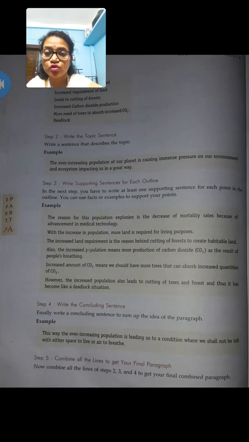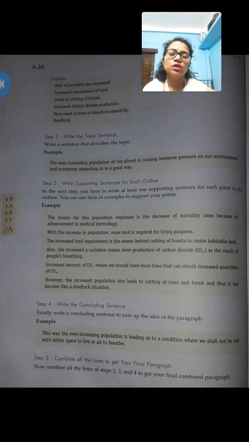Then we need to outline those points, written in the form in which it is given in a textbook. After that, what is the second step you need to follow? The second step is to always write the topic sentence. It means whatever your main topic is, please write one sentence that describes the topic. If your topic is coronavirus, write down one sentence that describes that topic.